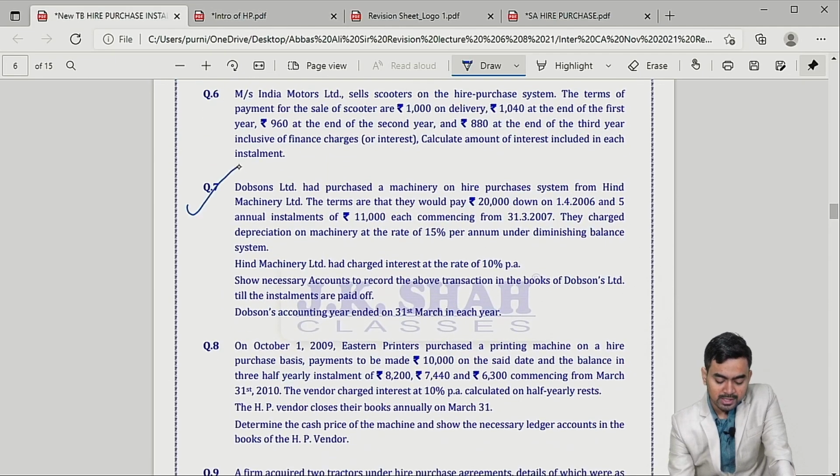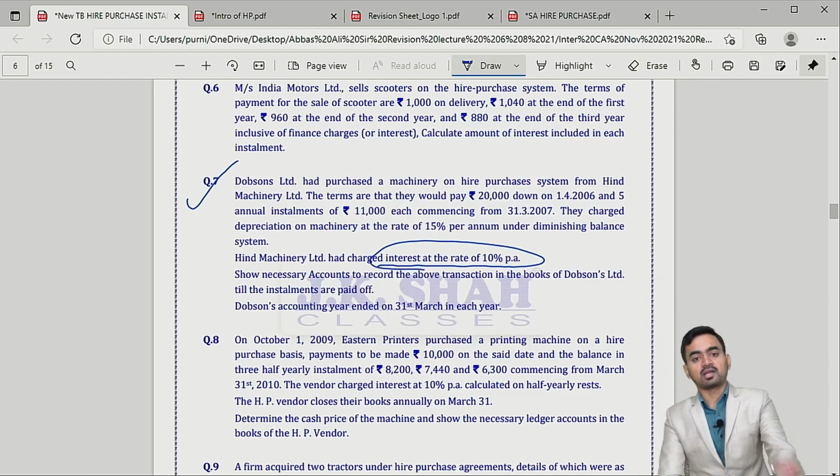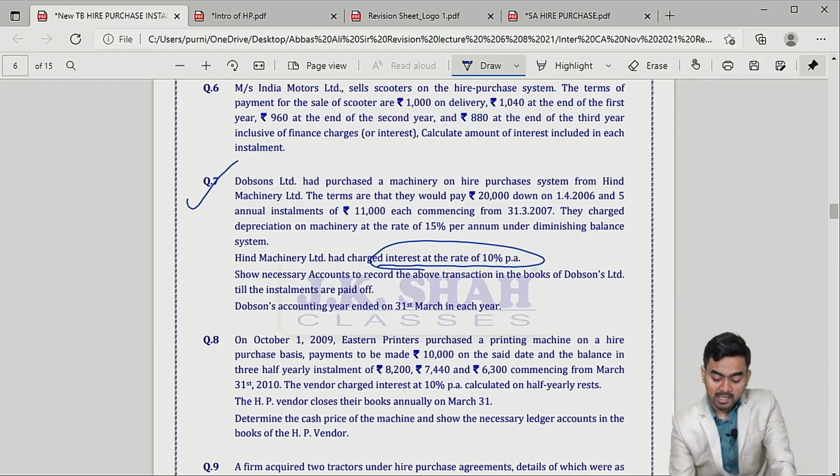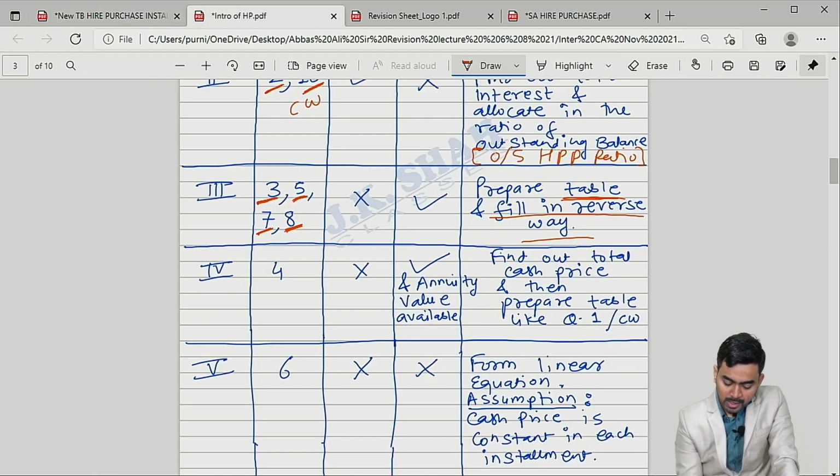If you check this question 7, again over here the rate of interest is 10%. Rate of interest is there, but the cash price is not there. What will you do? Prepare the table, fill in reverse way. Game is over.